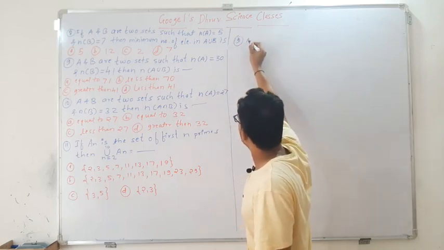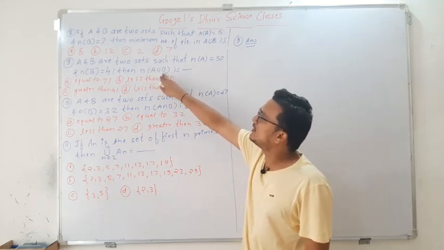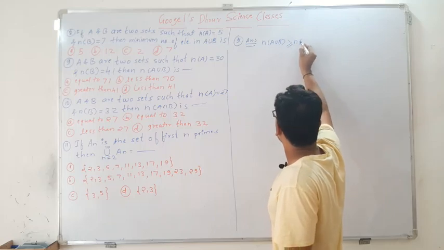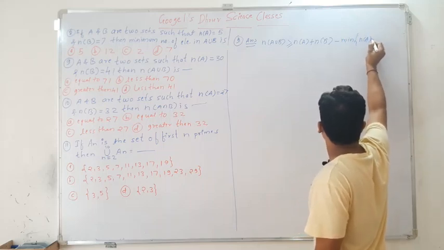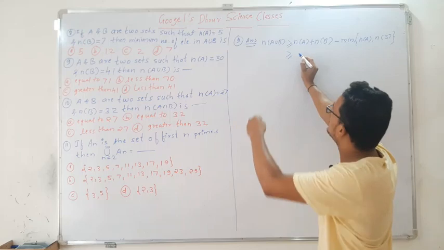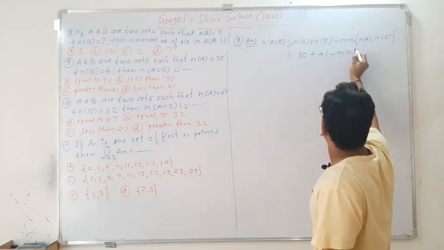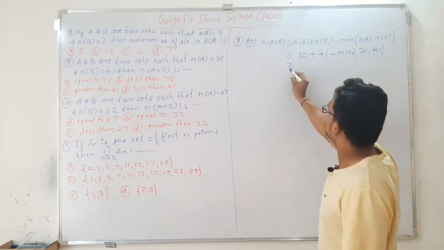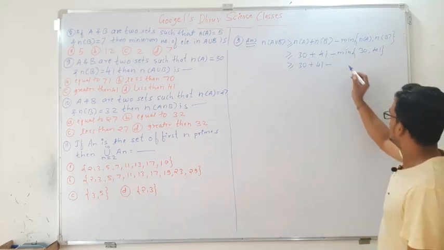It is question number 9 solution. Again they have asked about n of A union B, the number of elements present in A union B. So we have the result: n of A union B is greater than or equal to n of A plus n of B minus minimum of n of A and n of B. Here it is greater than or equal to n of A, that is 30, plus n of B, that is 41, minus the minimum of 30 and 41, that is 30.